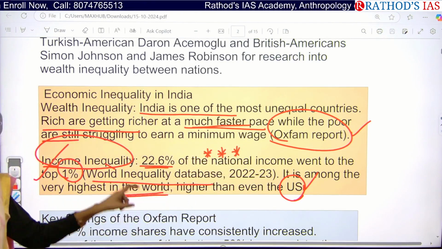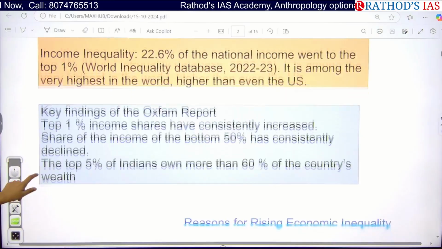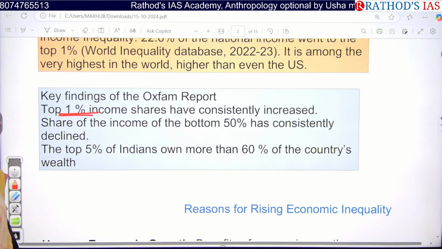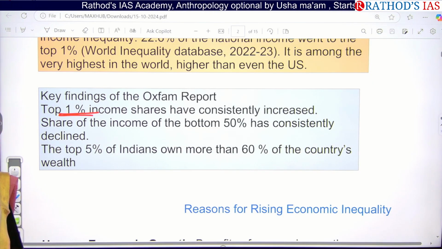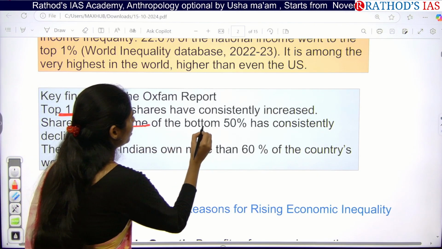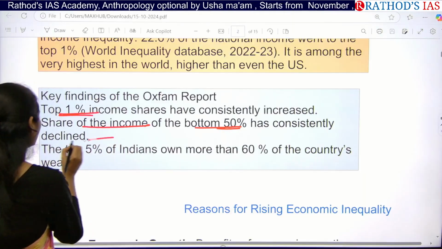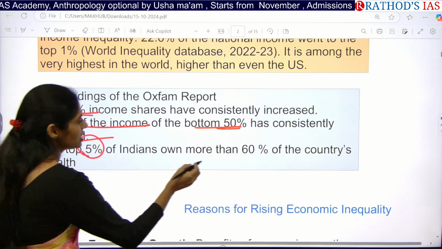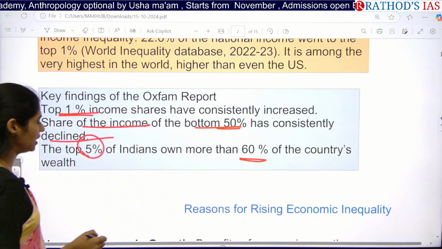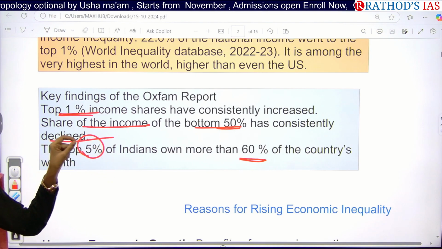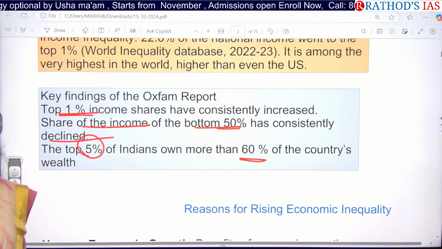And if you see what the findings of this Oxfam report say, the top 1% of income shares have consistently increased. That means the top 1% richer people's wealth is increasing consistently, and the share of the income of the bottom 50% has consistently declined. And actually the top 5% of Indians own more than 60% of the country's wealth. So this is the data of the Oxfam report, that data that you should represent in your answer for sure.